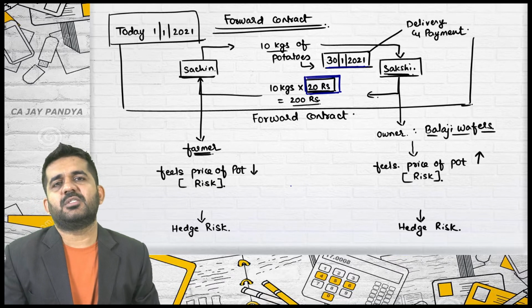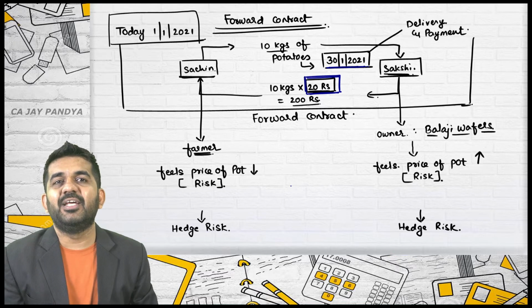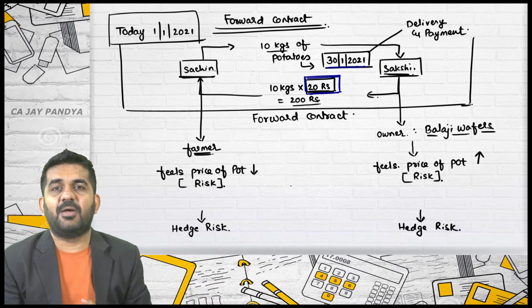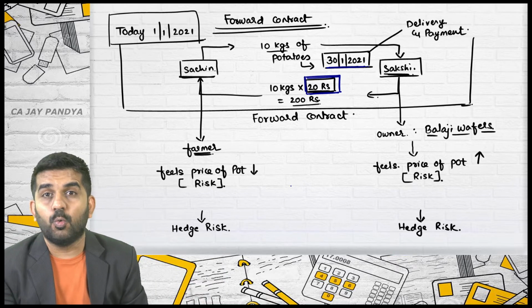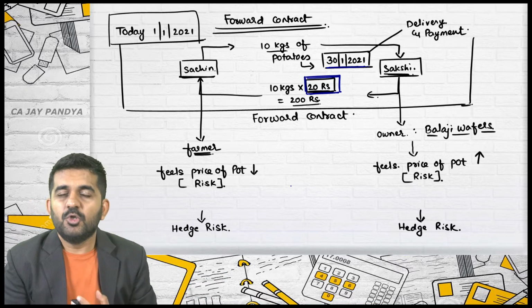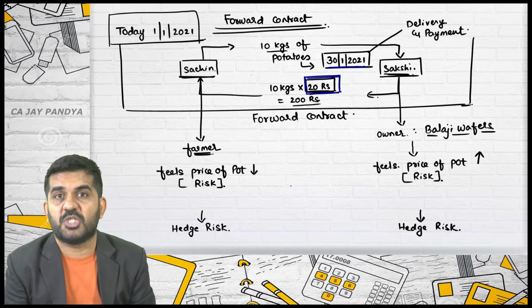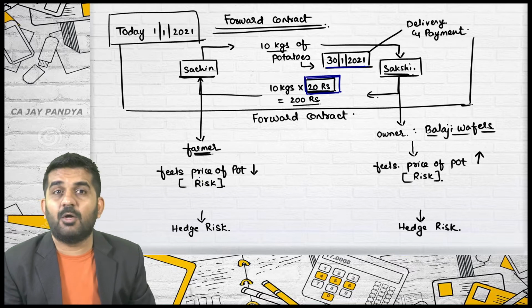Please try to understand two important wordings in this forward contract. See, recently there is a web series of Scam 1992. Is it all right? Harshad Mehta scam. You should watch this type of movies because then you will be very comfortable with the wordings which I am using. Harshad Mehta was a bullish person.